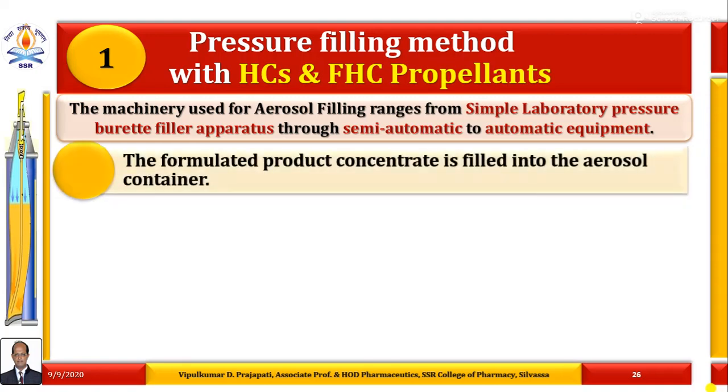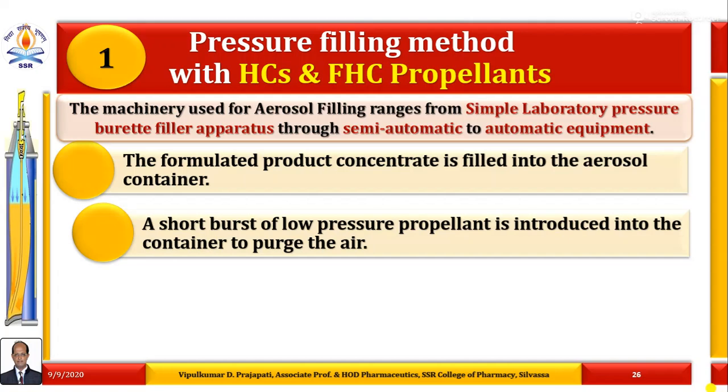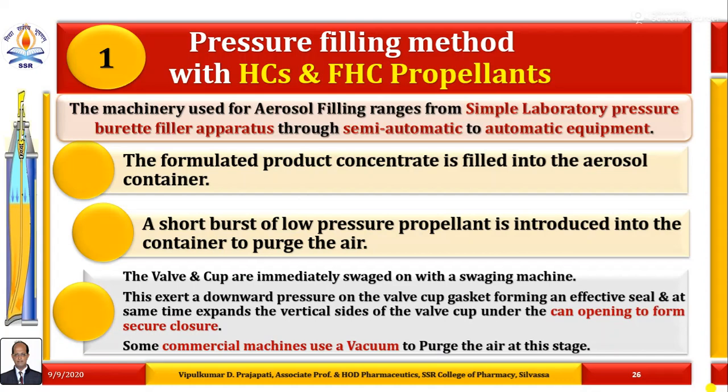What are the steps? The formulated pharmaceutical aerosol or product concentrate is filled into the aerosol container. Then a short burst of low pressure propellant is introduced into the container to purge the air. Then the valve and cup are immediately swagged on with a swagging machine.